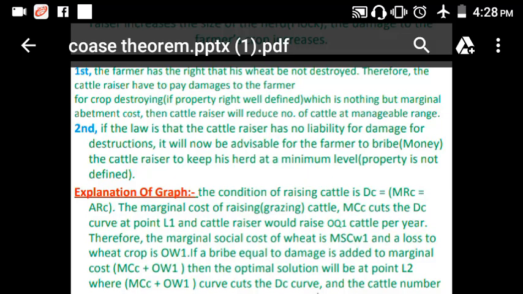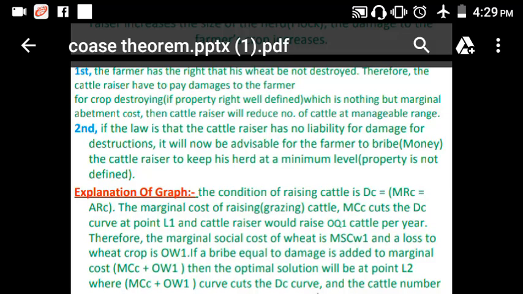If the cattle raiser sees that what he is paying is greater than his profit, obviously he will reduce the cattle.